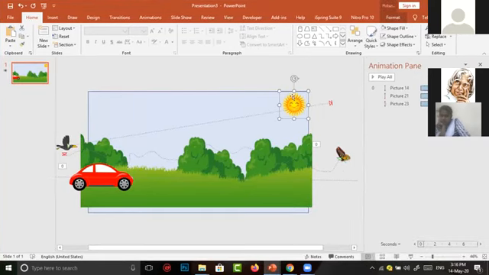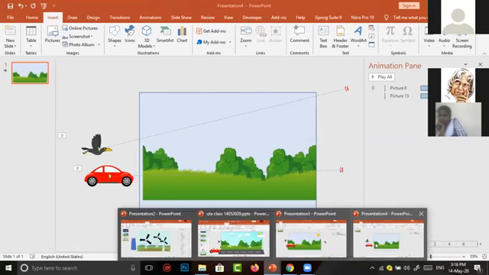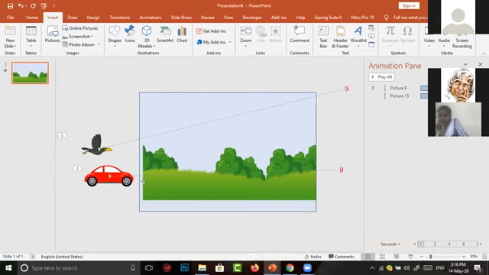We have downloaded this image. The same procedure can be used for other images. You have to apply the same procedure. And now I have copied the sun image from the other slide, and again I am coming to our scene. Here I make a right click. I have copied our image, then I click on paste. Now the sun has come to our scene.